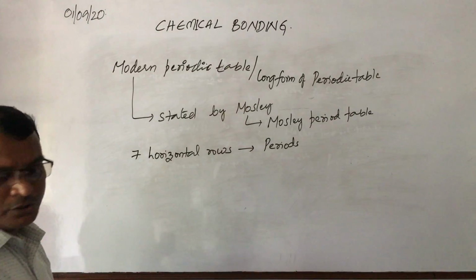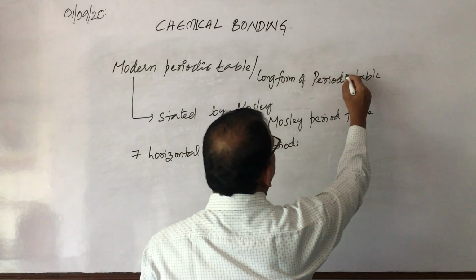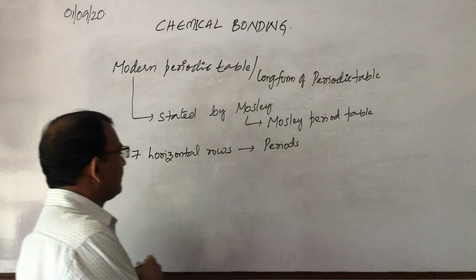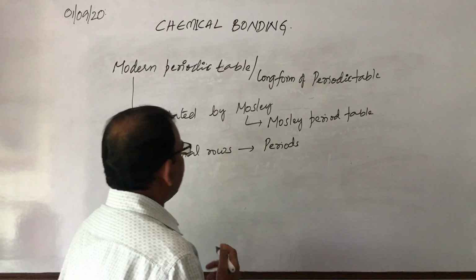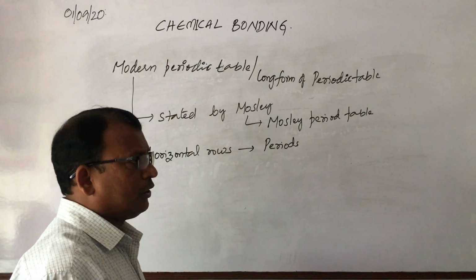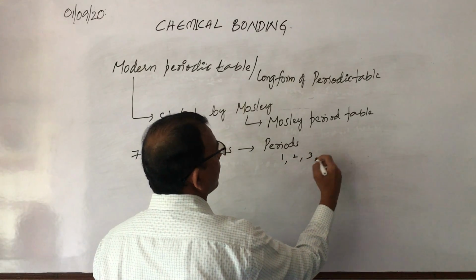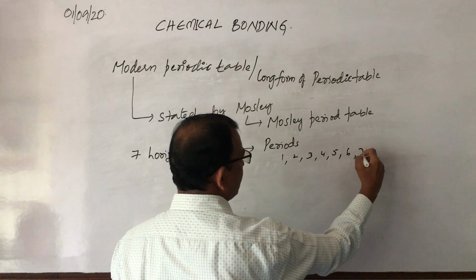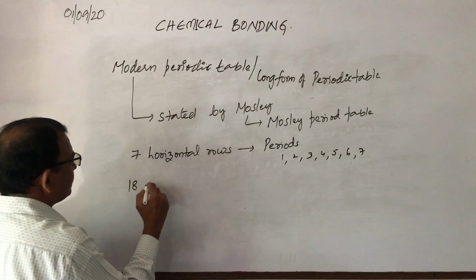These periods are denoted by numerals, that is 1, 2, 3, 4, 5, 6, 7.